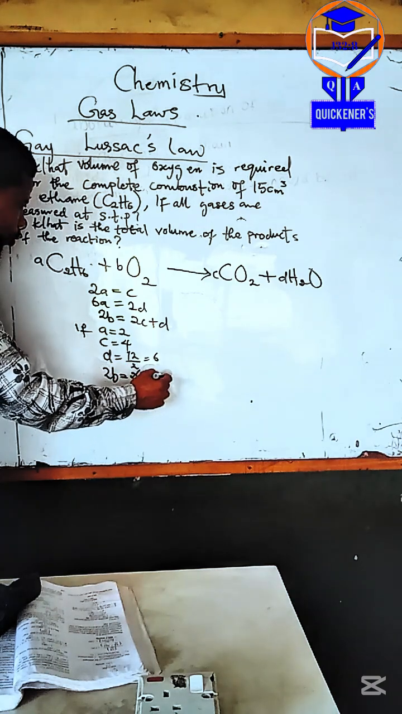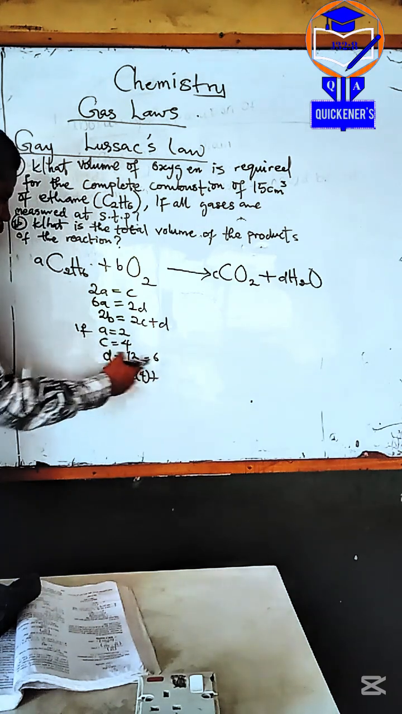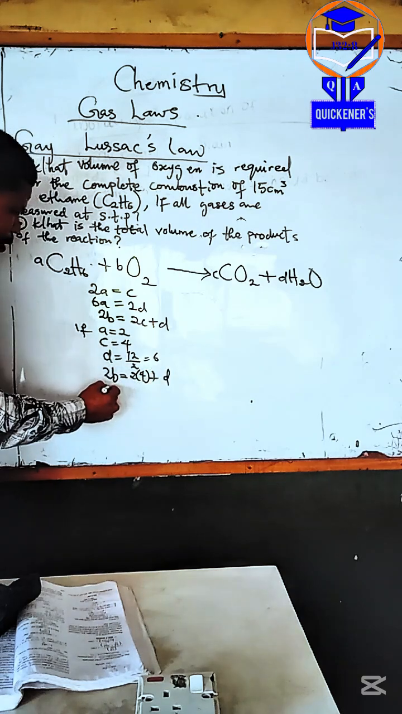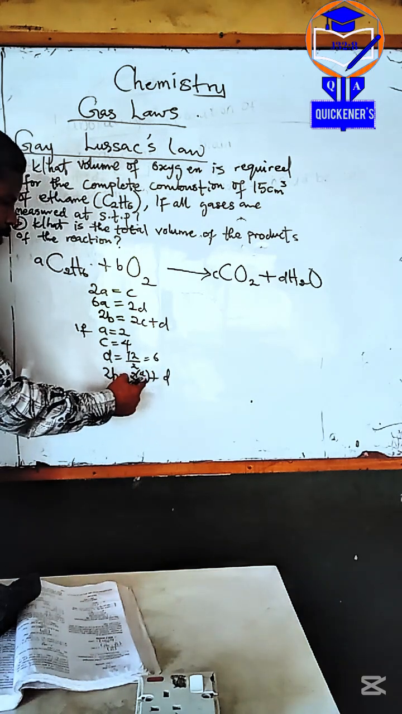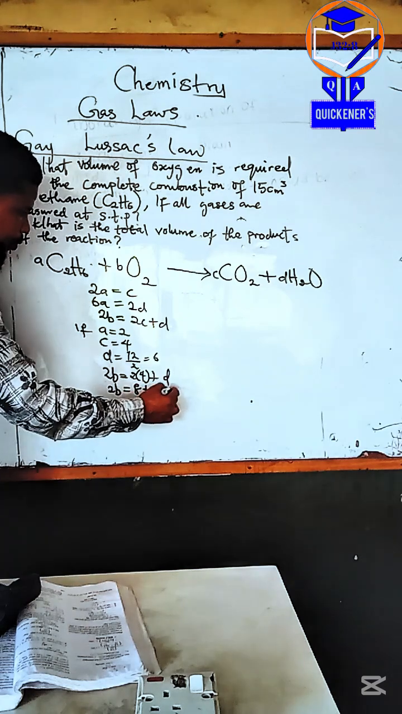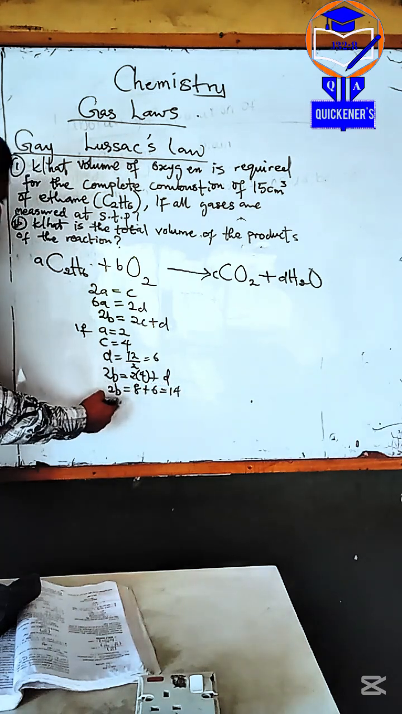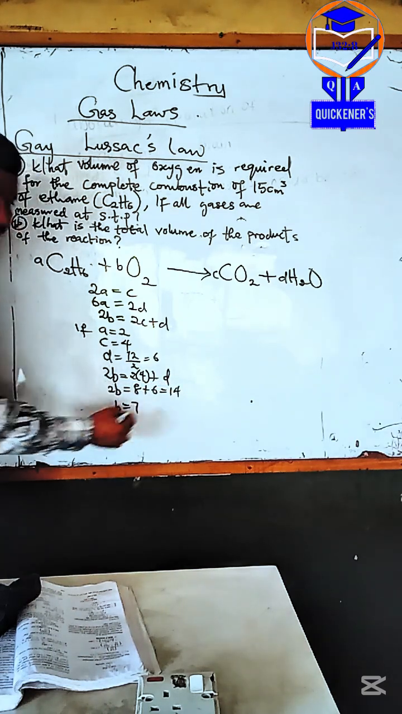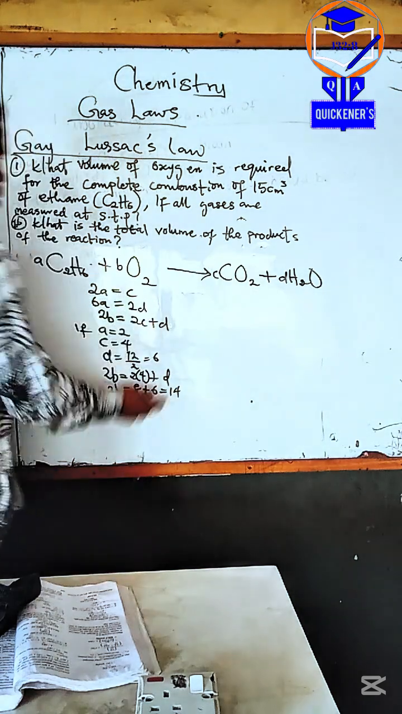Plus 1B. Do we have B already? Yes, B is 6. So 2B is equal to what? 2 times 8, plus what? That gives 14. 14 divided by 2 is 7, I think. Yes. So, I just input all our values.